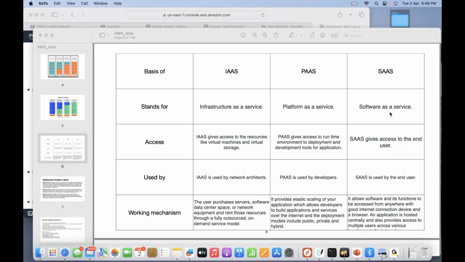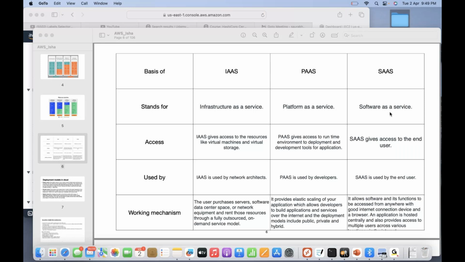Now, what is private cloud? Private cloud is a service which is kind of an older version, but still a few companies are using it. Let's say IBM has created its own cloud, IBM Cloud, and it deploys its applications only there. That is a private cloud, which can be used only by IBM because it is dedicated to IBM.